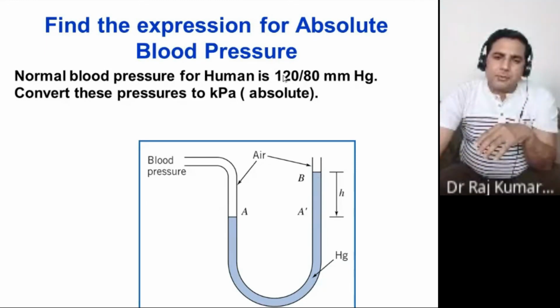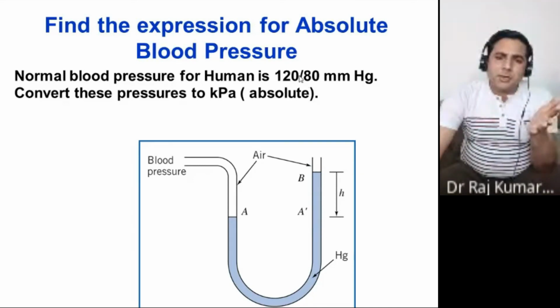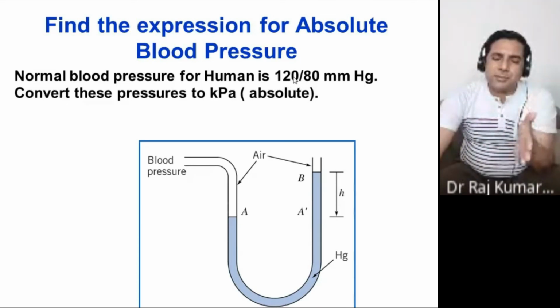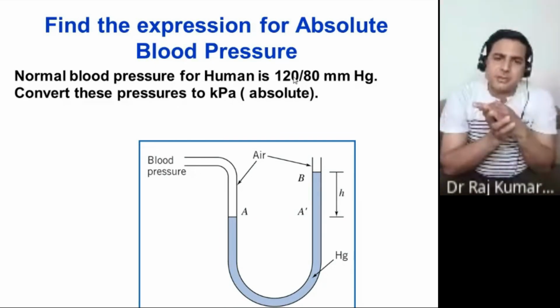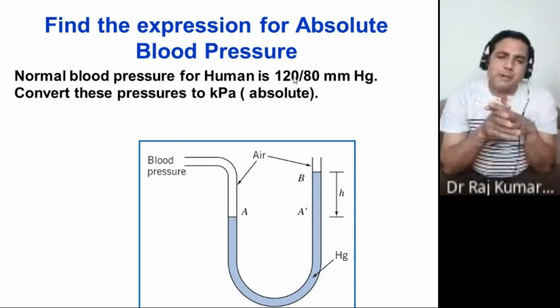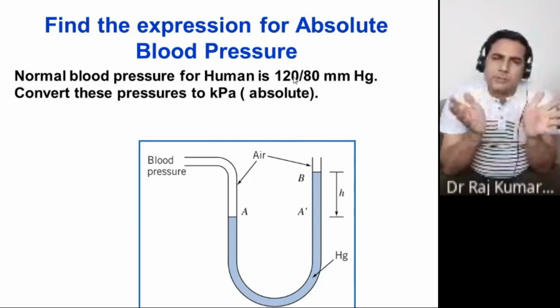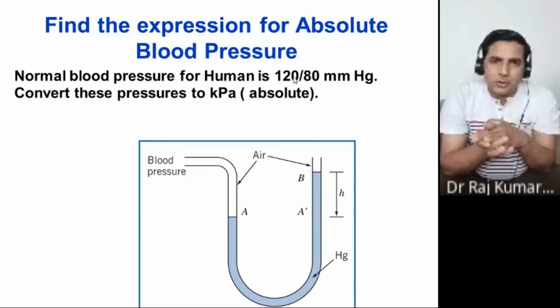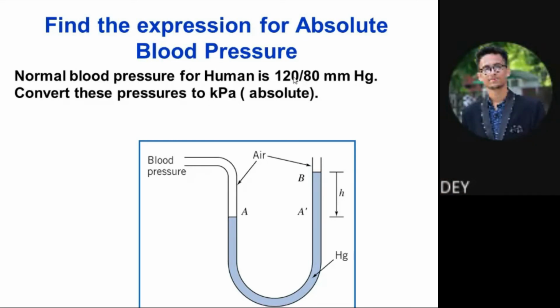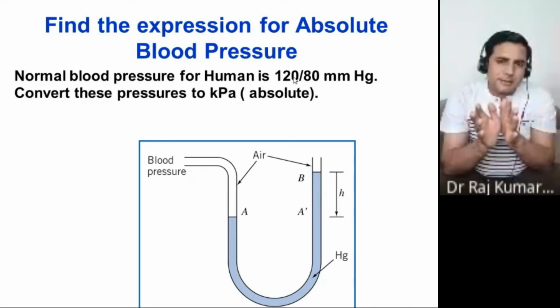Now these pressures you can convert into kilopascal. The pressure formula is rho G H. You have the value of H, you multiply by the density of mercury, 13.6 times 10 to the power 3, multiplied by G, 9.8, so you can convert them into pascals. Divide by 1000 and you will get kilopascal. Okay, so we will end this here now.